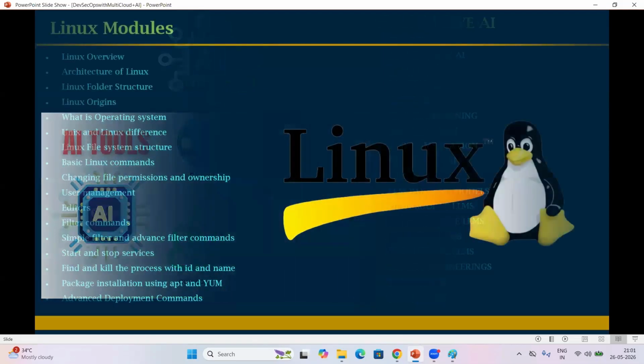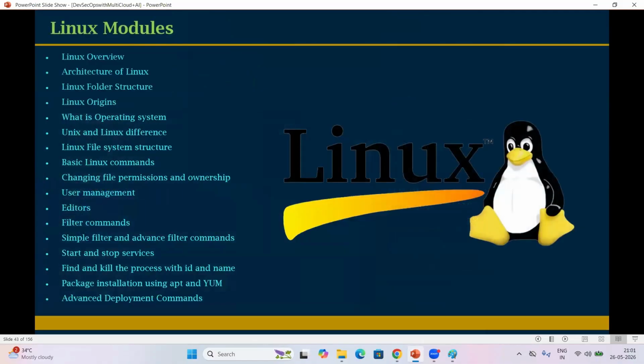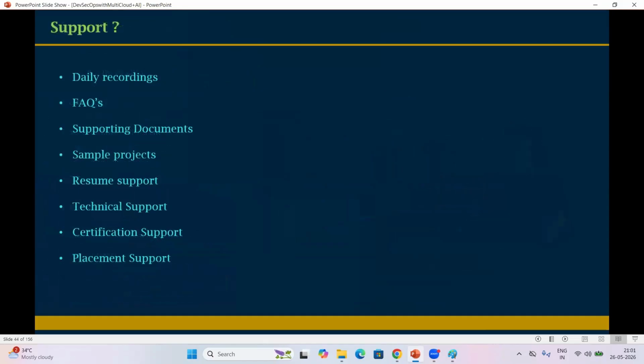Linux also will be covered in our course. Whatever commands and concepts are required for a DevSecOps engineer will be covered. Daily recordings will be provided, along with FAQs, frequently asked questions, supporting documents, sample projects and resume support. I prepare your resume. Technical support, certification support and placement support are also provided. Not placement guarantee, but placement support and assistance we provide.